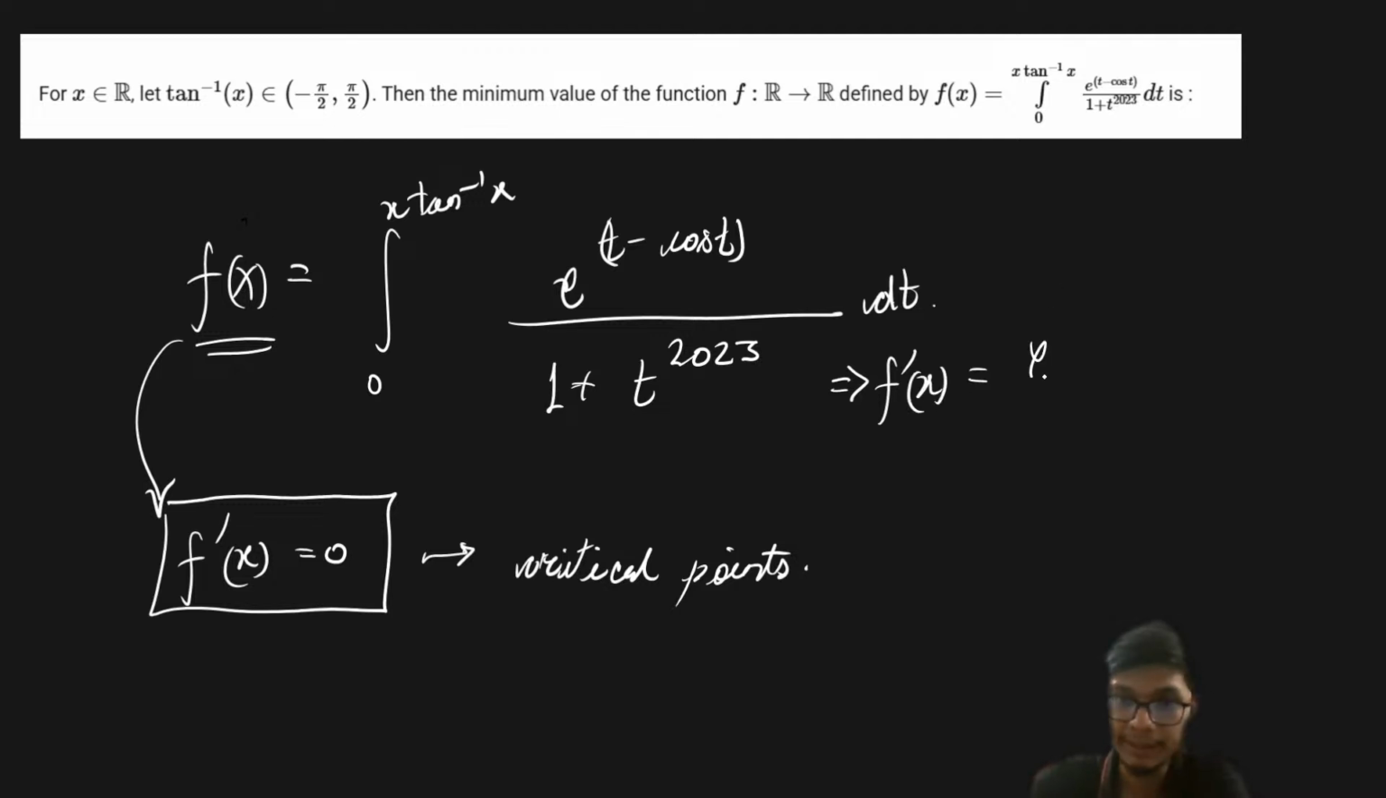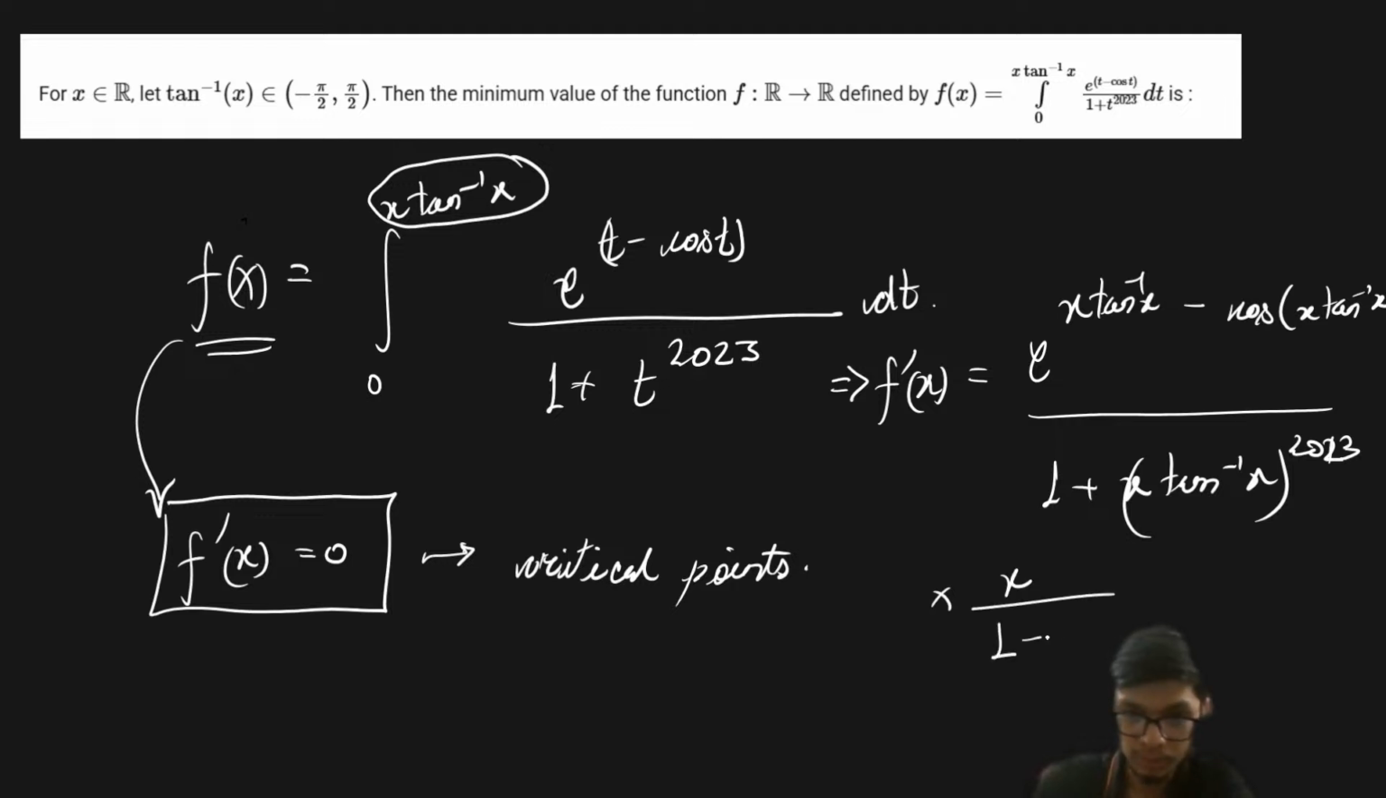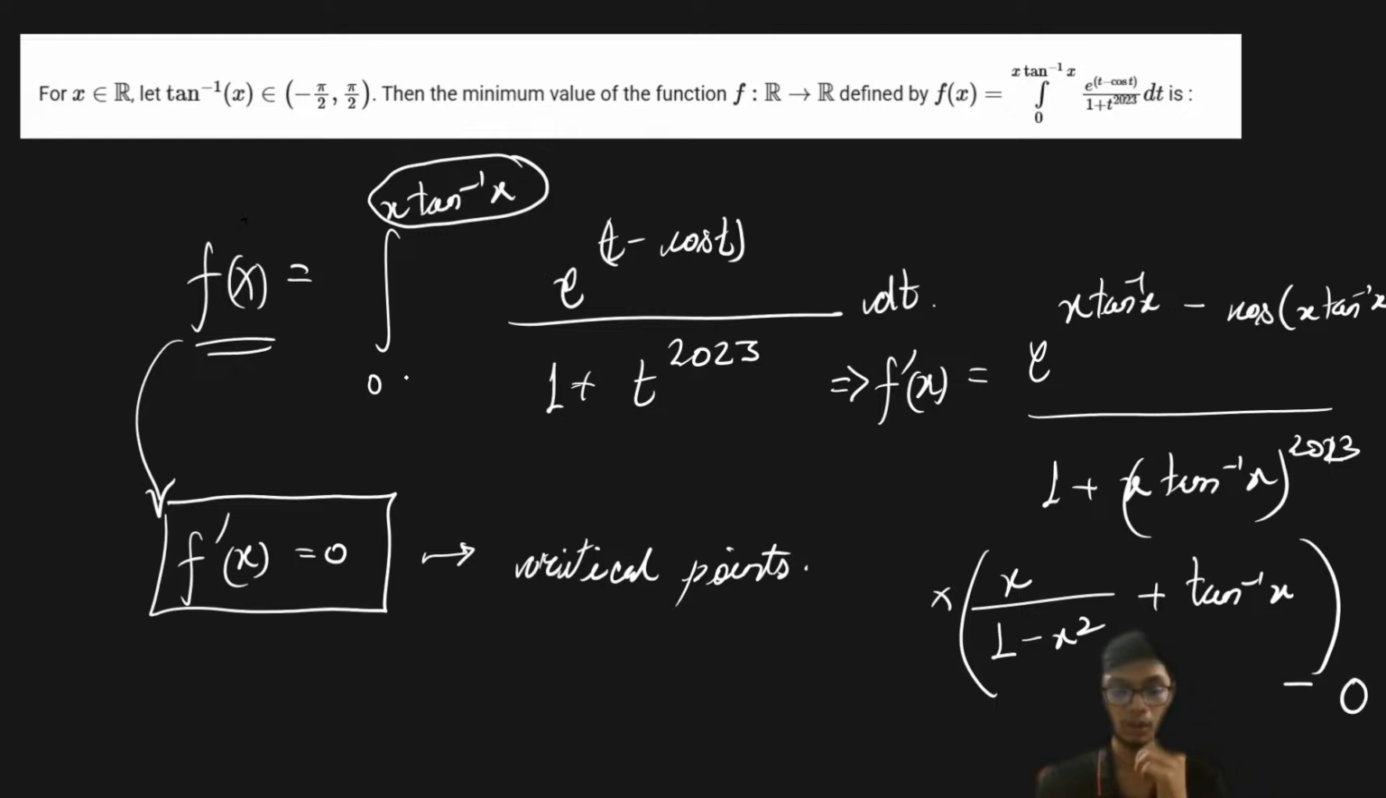e to the power x tan inverse of x minus cos of x tan inverse of x, whole divided by 1 plus x tan inverse of x whole to the power 2023, then multiplied by the differentiation of the upper limit, and that is going to come out as x into 1 upon 1 minus x square plus tan inverse of x. That is what you will have as the differentiation of this particular function, and then minus 0, because the lower limit is going to be 0, right? So therefore you have f dash of x.